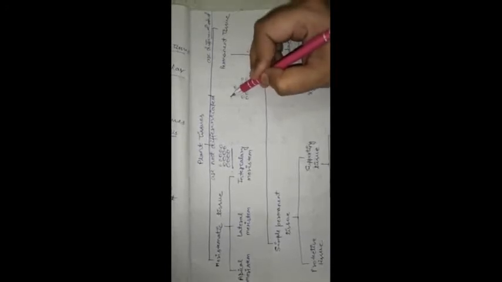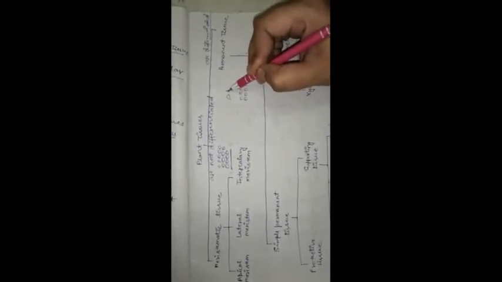But when they continuously divide, then after some time, these cells will change their shape and size a little bit, and their function is fixed. Different cells have different function. So at this time we call them permanent tissue. Means meristematic tissue after some time converts into permanent tissue.